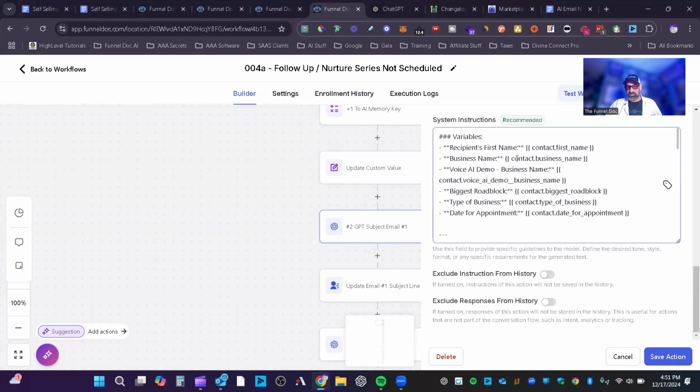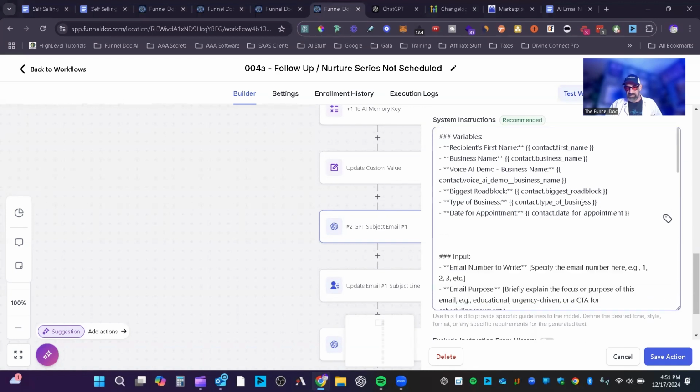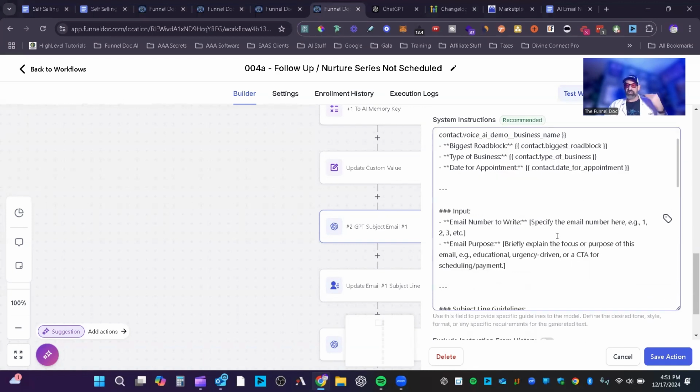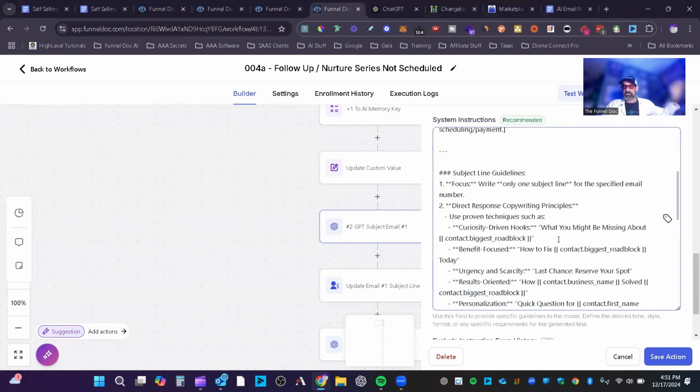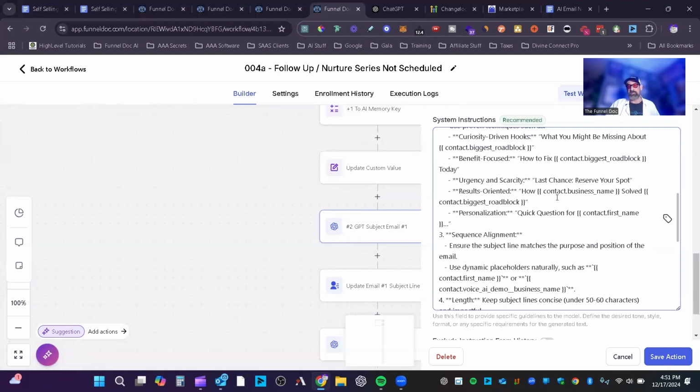But we've got all the variables listed here. You'll see like that. Then in the next section, let's expand back. We've got the input. It explains how to write the emails next. And if you want, you can just stop the screen here and look at it, how it's written out or whatever you want. And then you've got the subject line guidelines. Remember, these were to write the subject line. The next one's going to be writing the emails.